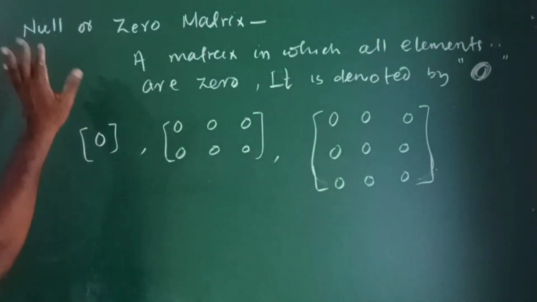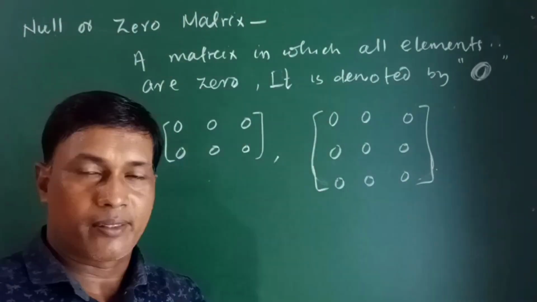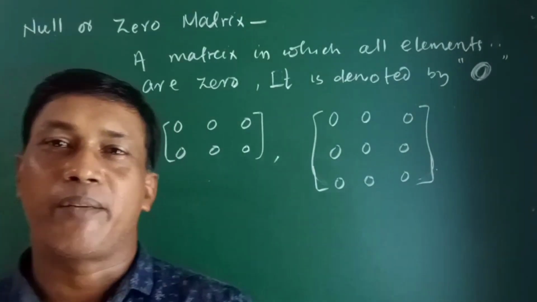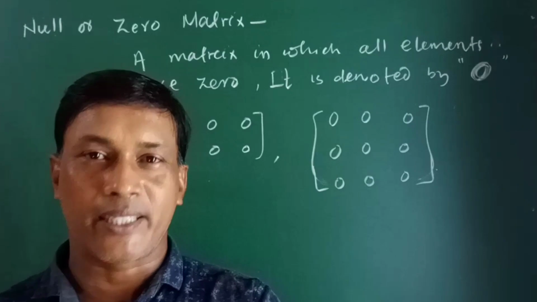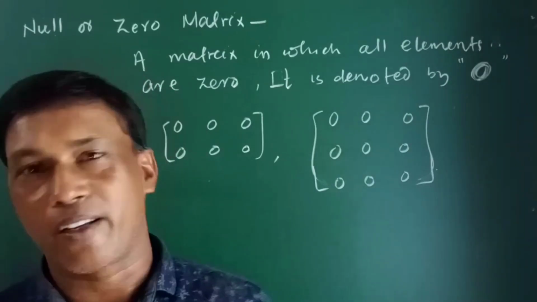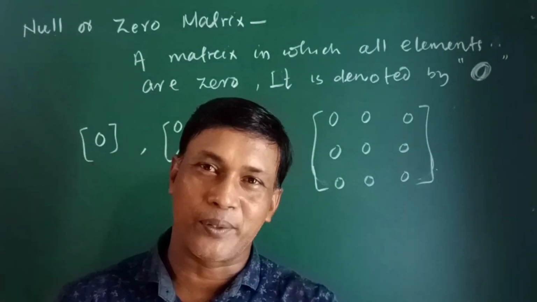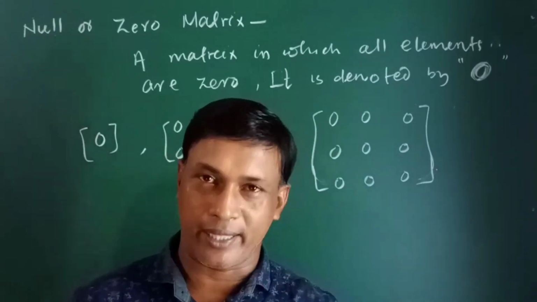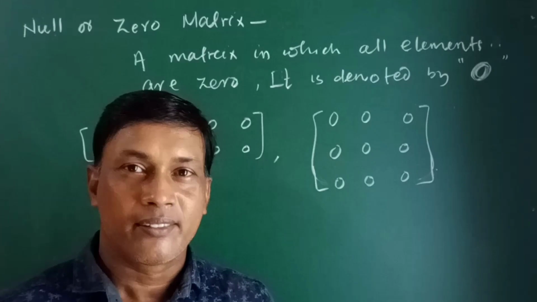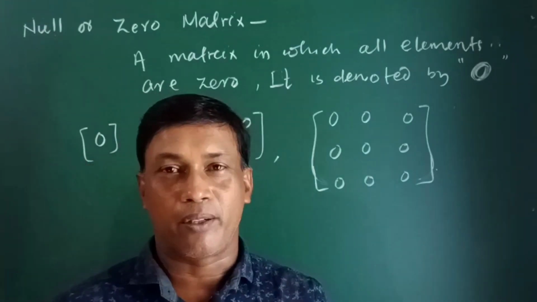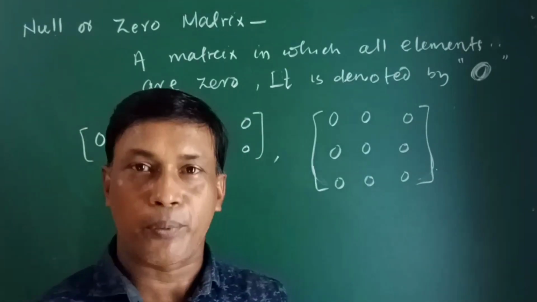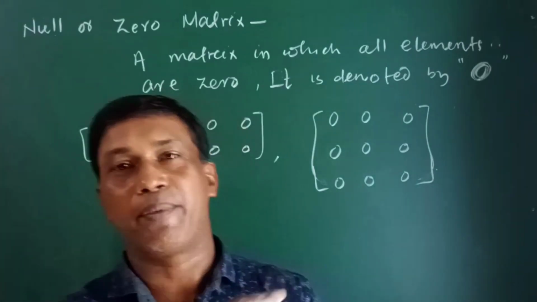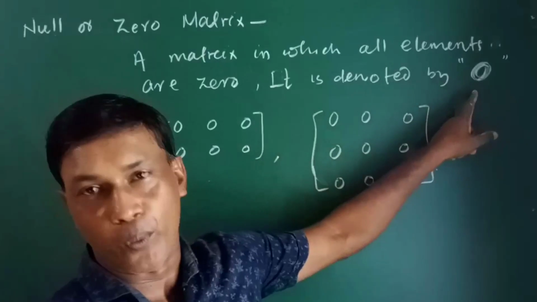Now another matrix, null matrix or zero matrix. A null matrix or zero matrix is such a matrix where all the elements are zero. A matrix in which all the elements are zero is known as a zero matrix or null matrix. ये एक ऐसा matrix है जिस matrix में हर element zero है, नॉन जीरो एलिमेंट कोई भी नहीं रहेगा. और इसका ऑर्डर क्या है? कुछ भी हो सकता है. The order is arbitrary. The number of rows and columns is not fixed, but the only thing fixed is all elements are zero and it is denoted by bold zero.